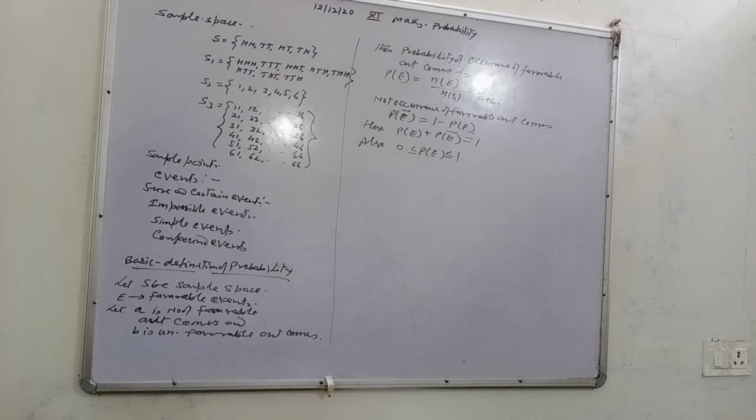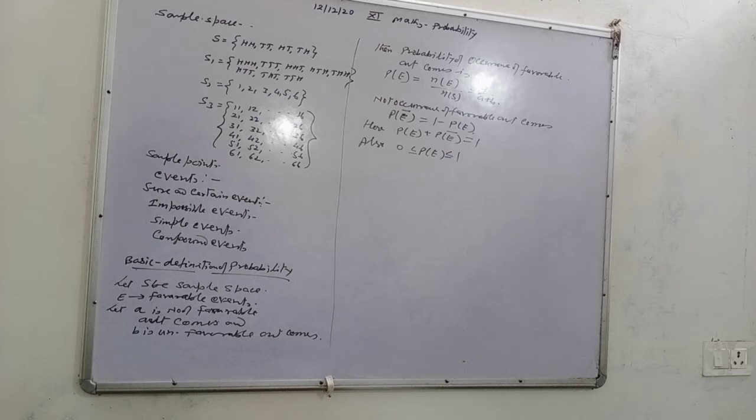Now see, what is sample points? All the possible results of a sample space are known as sample points. Now see, events. What is events? So occurrence of any result from the sample space is called event.